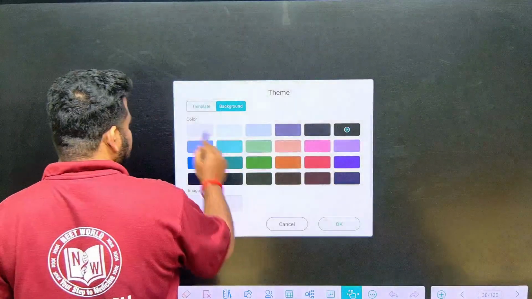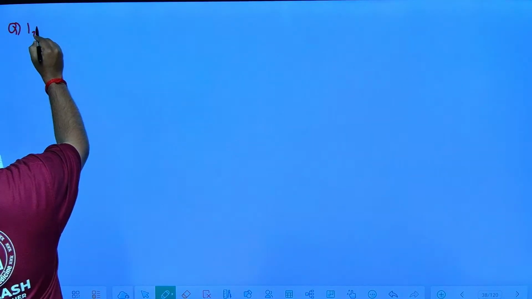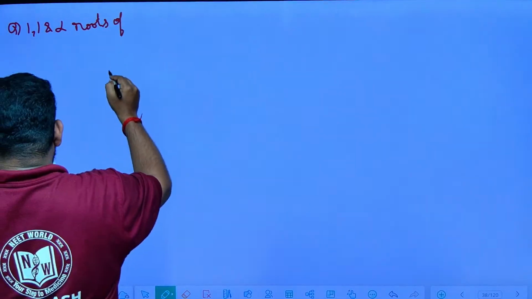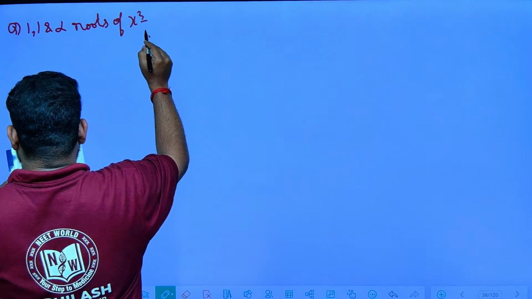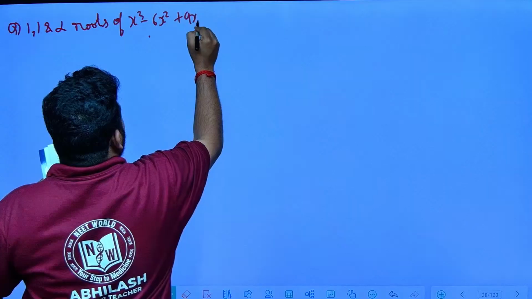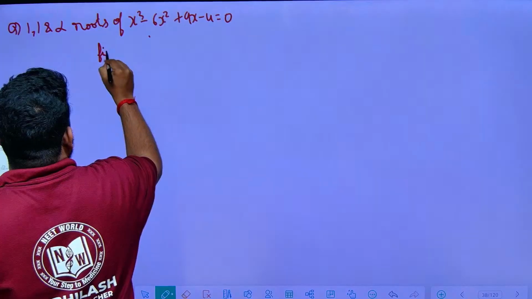So see here, observe. The question is, if 1, 1 and alpha are roots of x cube minus 6x square plus 9x minus 4 is equal to 0, then they are asking us to find alpha.